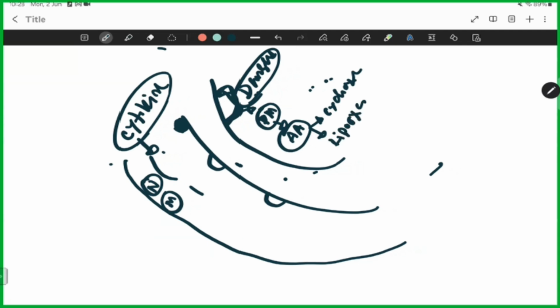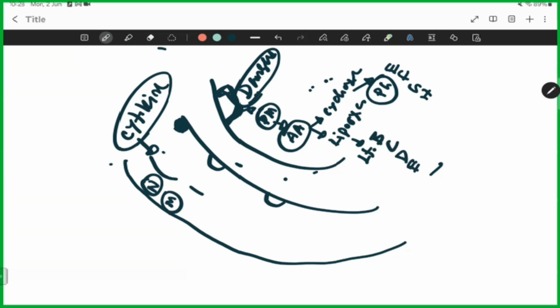So due to some reason, these cells are damaged and their plasma membrane releases from the cyclooxygenase pathway prostaglandin E, F, G, H. From the lipooxygenase pathway, leukotriene B, C, D, E.